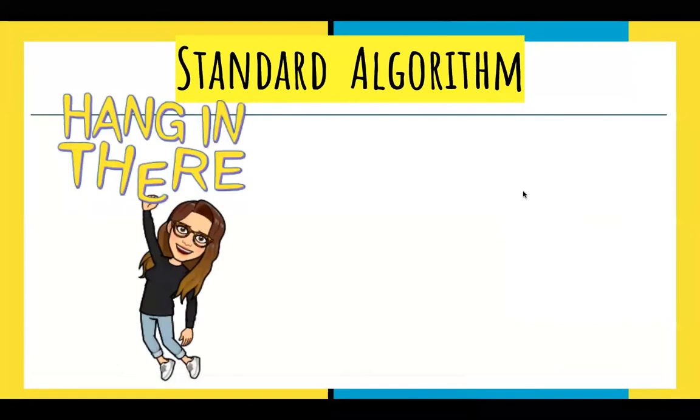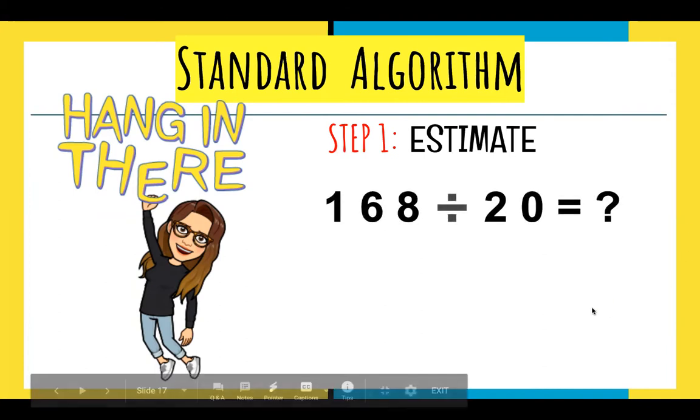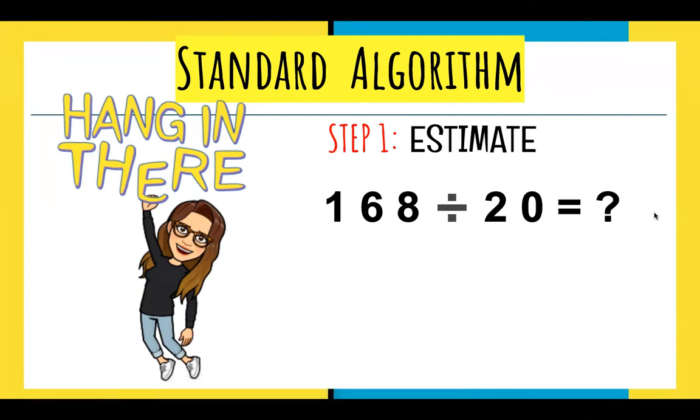All right, guys, so let's use our standard algorithm, and from what I saw on everyone's boards, our equation is going to be 168 divided by 20. As always, our first step, which can be done mentally, is to estimate.